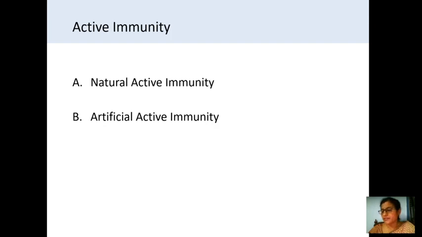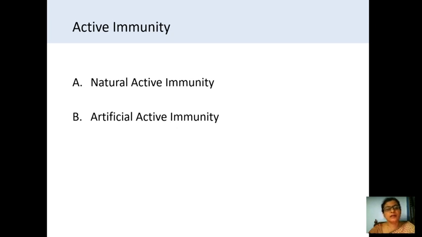For example, if a person suffers an attack of measles, he develops antibodies naturally by the exposure to that measles virus, and so the antibodies are produced.